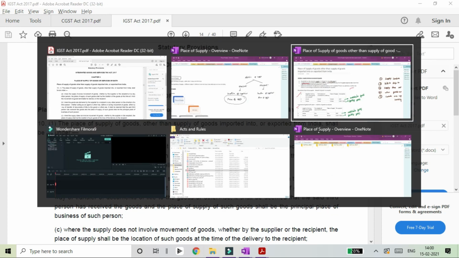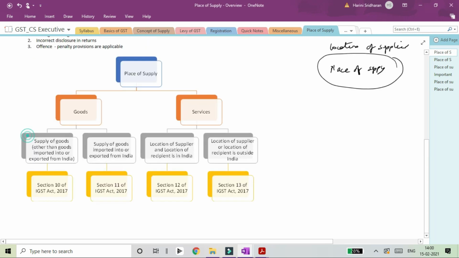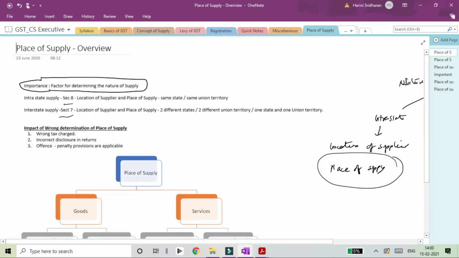So what will happen if you have determined the place of supply provision wrongly? First is that you will charge a wrong tax. If you are getting the nature of supply wrong, that is whether it is an interstate supply or an intrastate supply, if you have treated an intrastate supply as an interstate supply, then you will start charging IGST for a transaction for which CGST and SGST was supposed to be charged.